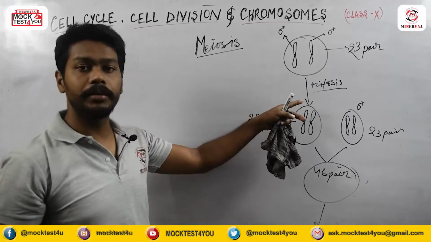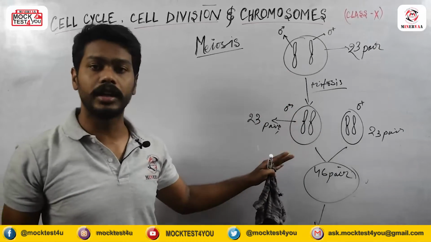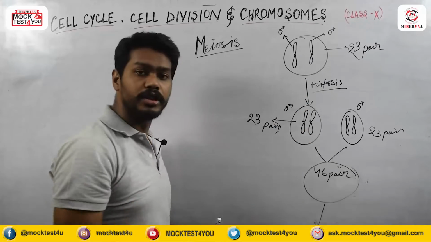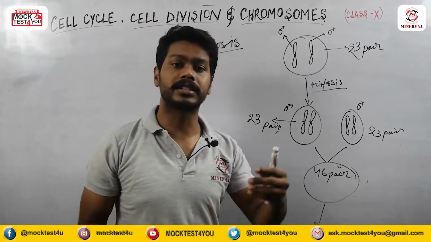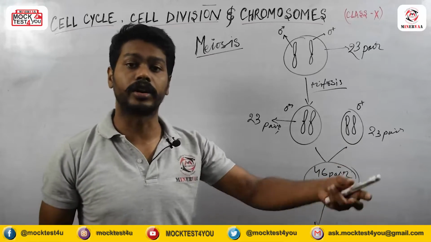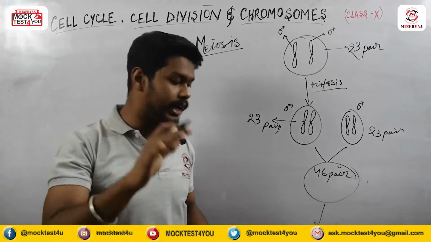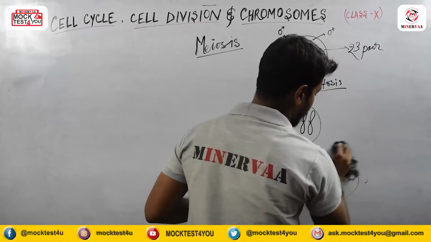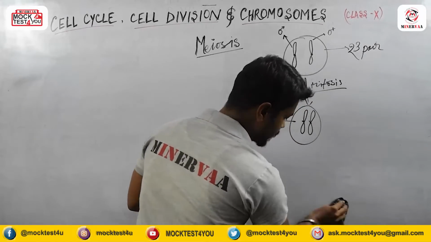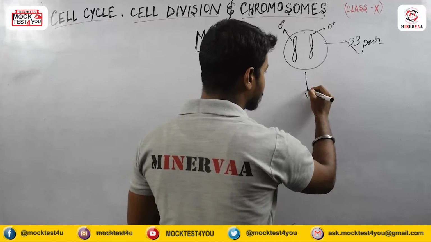Meiosis cell division is different from mitosis cell division, because mitosis stabilizes its chromosome number, meaning the chromosome number will remain the same in the daughter cells. But in the case of meiosis, the chromosome number will reduce. How does it actually reduce? I'll show you that, and why it's also necessary. So if it divides by the process of meiosis cell division,